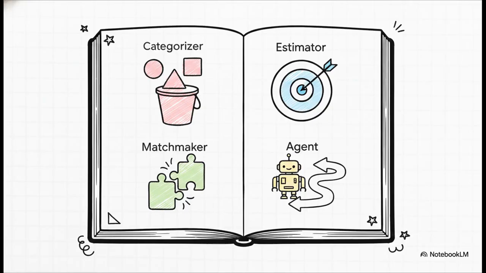So, to summarize our explainer today, building a capable AI really comes down to selecting the ultimate coach's playbook. The underlying math absolutely must match the task at hand. If your AI is a categorizer, you use cross-entropy for sorting. If it's an estimator, you deploy Huber loss to handle numbers and noise. If it's a matchmaker, triplet loss optimizes those relative rankings. And if you're building an autonomous agent, policy gradients will shape its sequential actions over time.